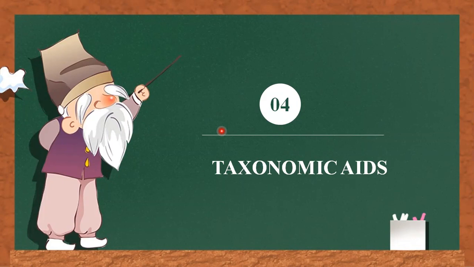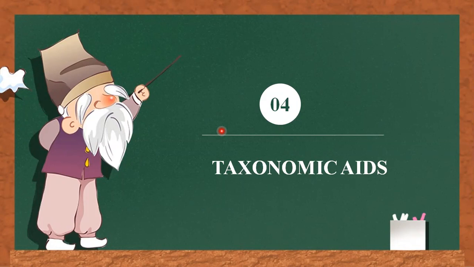It is used for classification of an organism, and the information gathered is also stored along with the specimen. So the specimen plays a very important role. Besides, the information that has been gathered from that specimen plays a very vital role. In some cases, the specimen is also preserved for future studies. Biologists have established certain procedures and techniques to store and preserve the information as well as the specimen. Some of these are explained in the topic taxonomic aids.